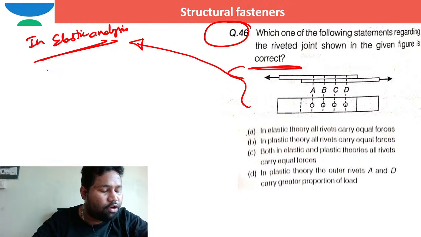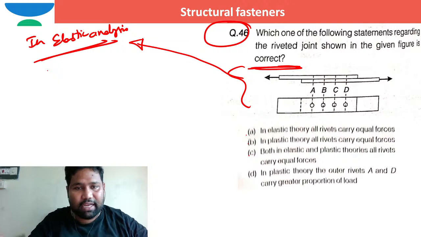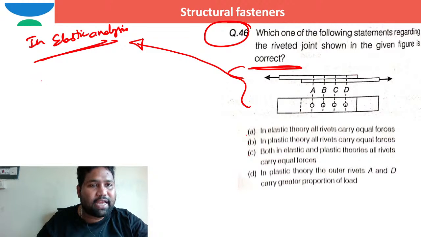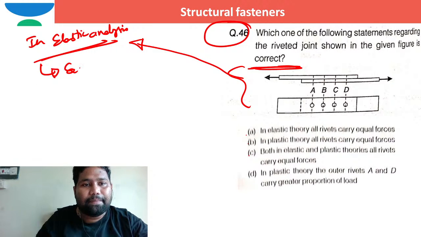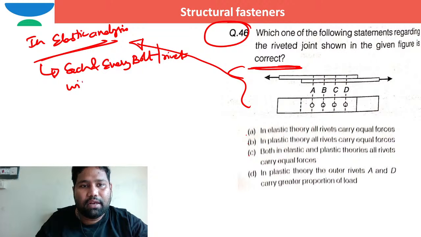That is the first and foremost assumption in case of elastic theory. So in elastic analysis, each and every bolt or rivet will carry or share equal load.